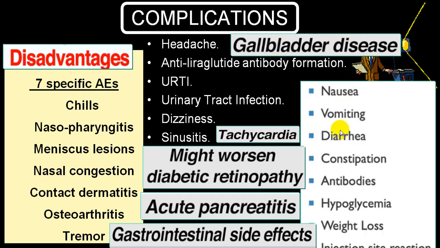Out of this, nausea, vomiting, diarrhea and constipation are the common GI side effects. Another common side effect is acute pancreatitis. You have to keep a watch. And diabetic retinopathy may worsen. Occasionally tachycardia. But upper respiratory tract infection, urinary tract infection, dizziness and sinusitis are not very common side effects.